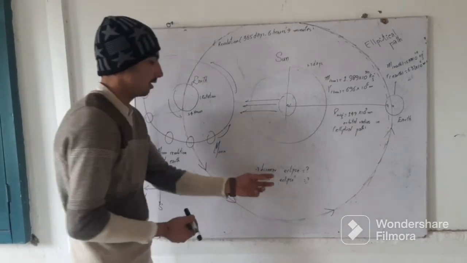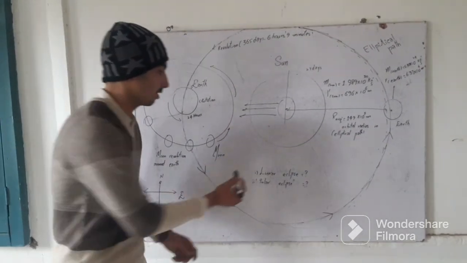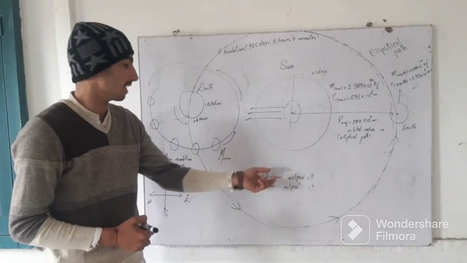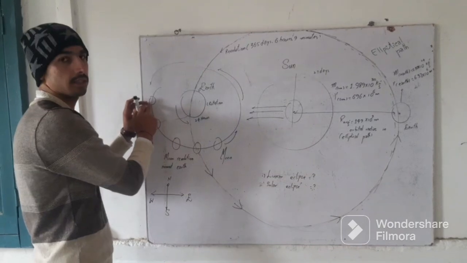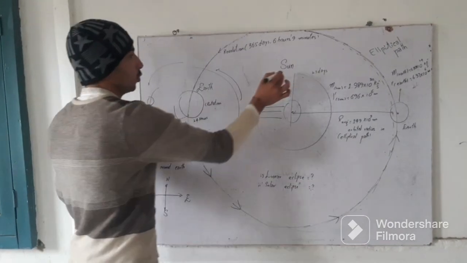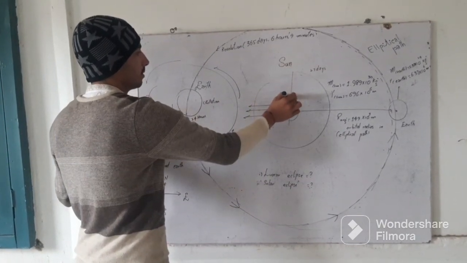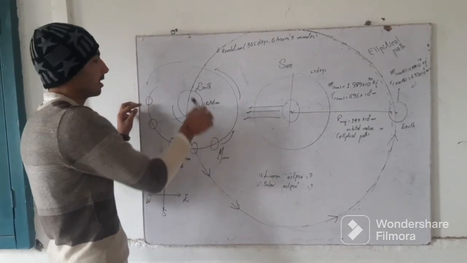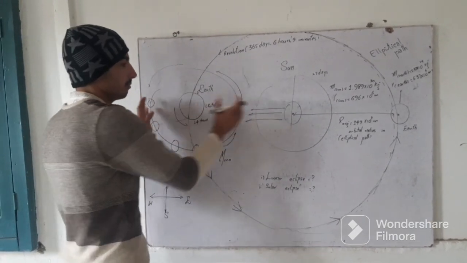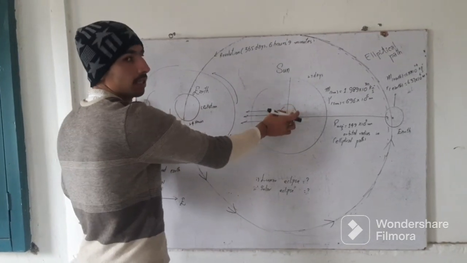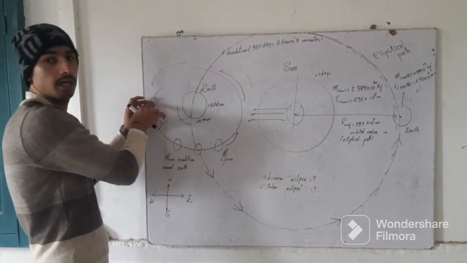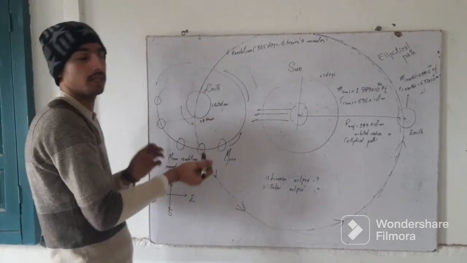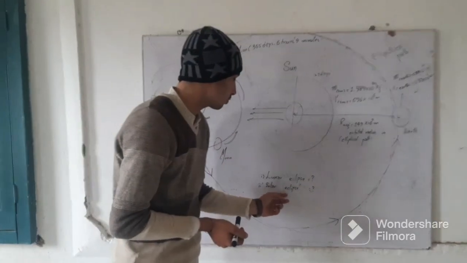Before going to explain, let me give a brief intro of the lunar eclipse. What is a lunar eclipse? A lunar eclipse is that instance when we can't see the moon, and this happens when the light coming from the sun can't fall on this moon. It is mainly because the earth comes in between the line of the light coming from the sun and the moon. That's why we can't see the moon, and it is temporary. And the second one is the solar eclipse.